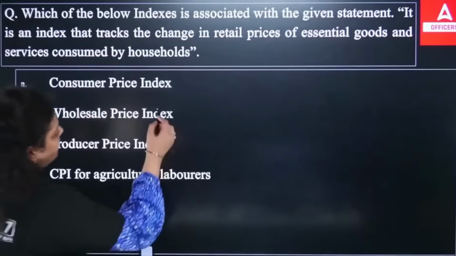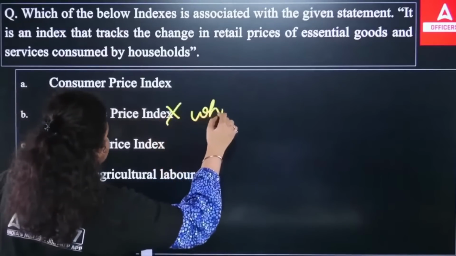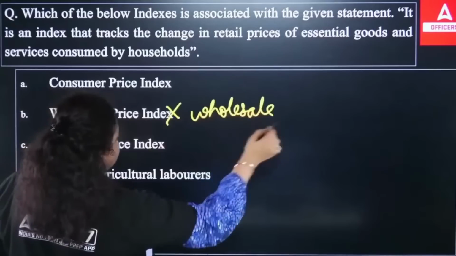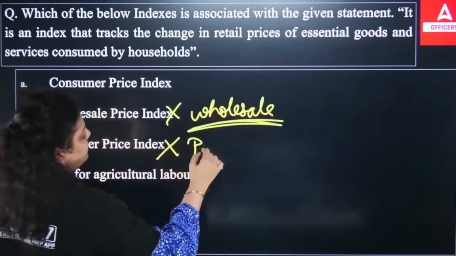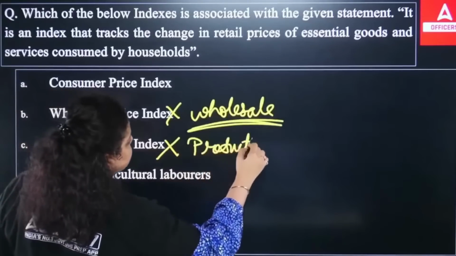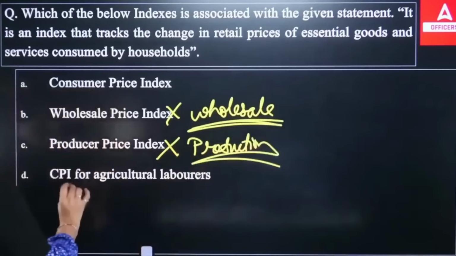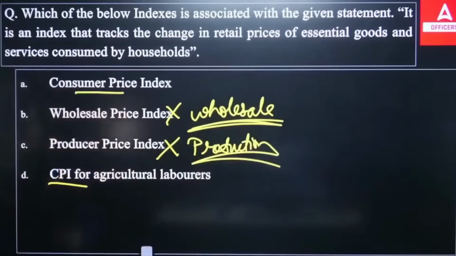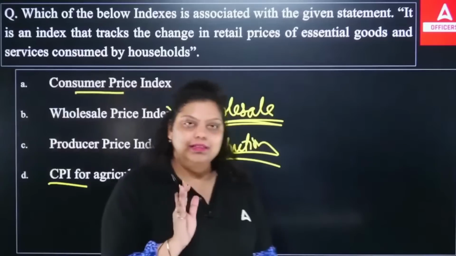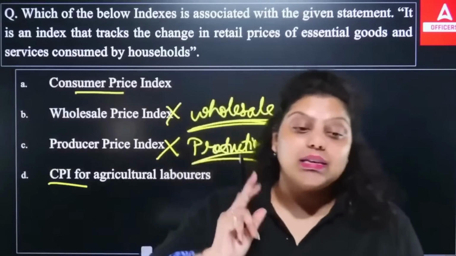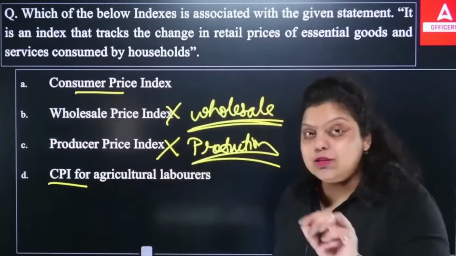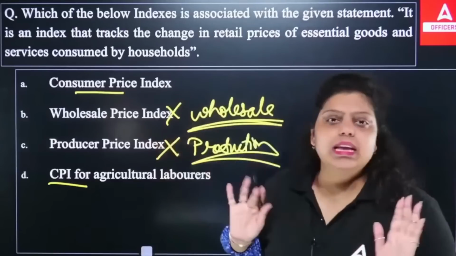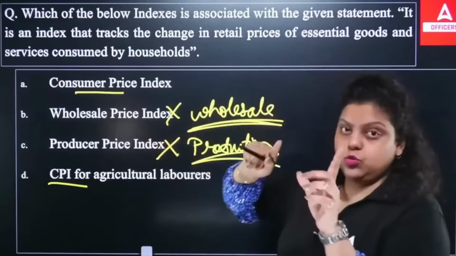for agriculture? So it can't be WPI because it measures the inflation in the wholesale market. It can't be producer price index because it takes the inflation at the production stage. Okay, so we have two options, consumer price index and here the CPI also. So this is what we know, that WPI measures the inflation at the wholesale level and CPI measures the inflation at the retail level, that we know, right? So in this situation, A and D can be right. Out of these two can be right.